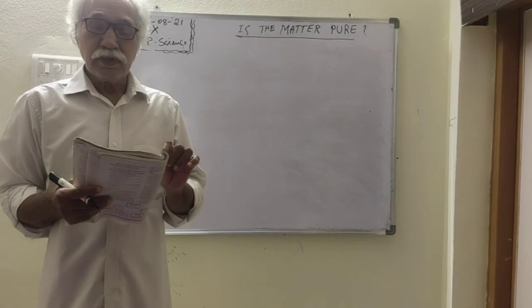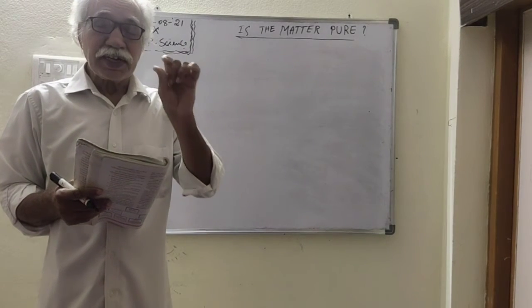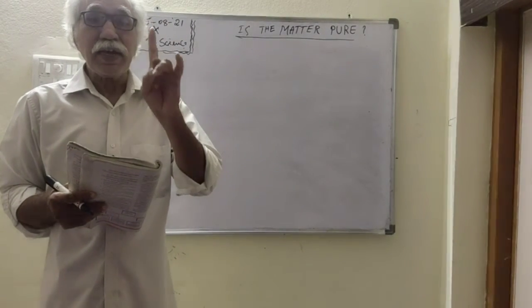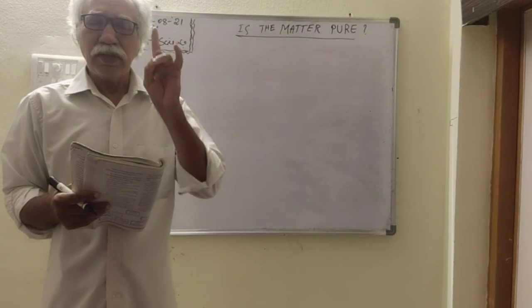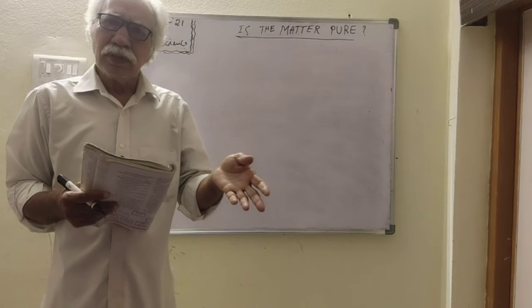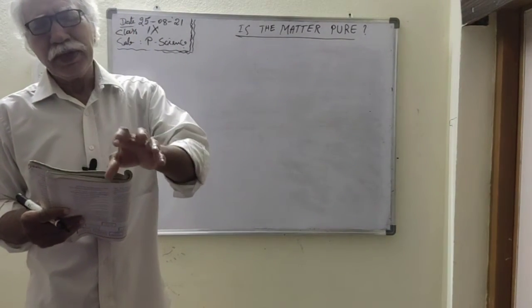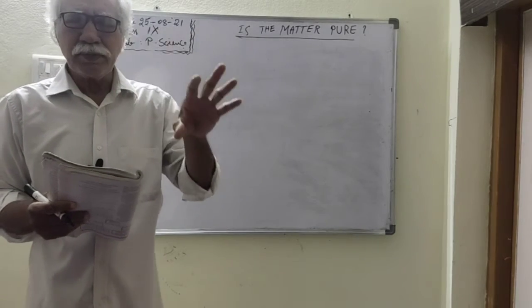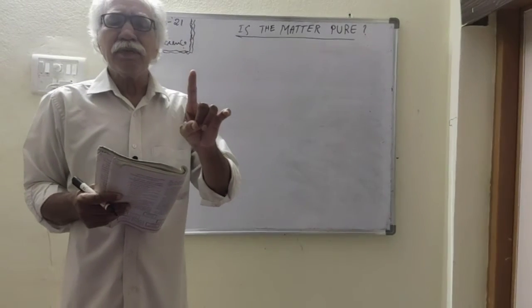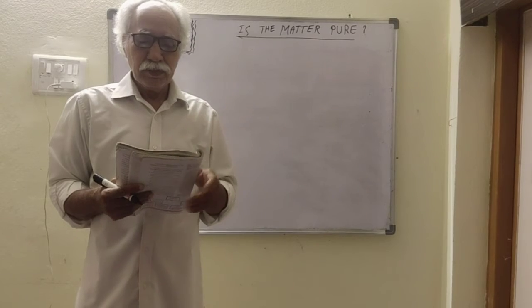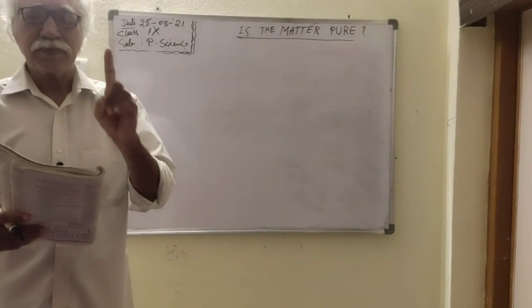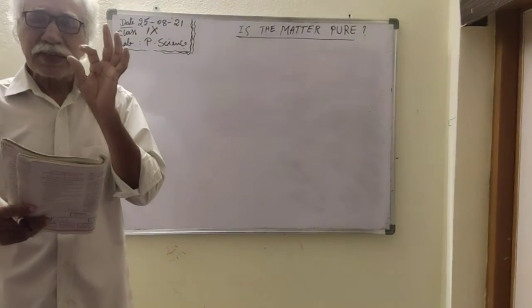It means the substance contains only one kind of particles, either atoms or molecules of an element or molecules of a compound, whatever it may be. Only one kind of particles are present, then it is called a pure substance. So what is a mixture?